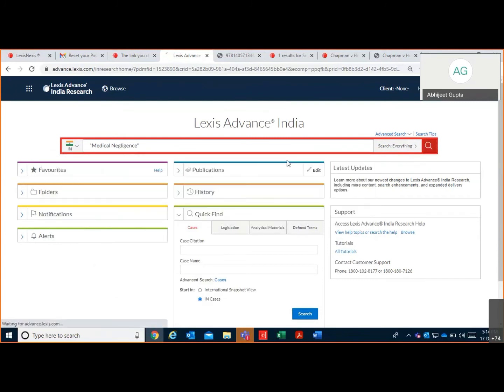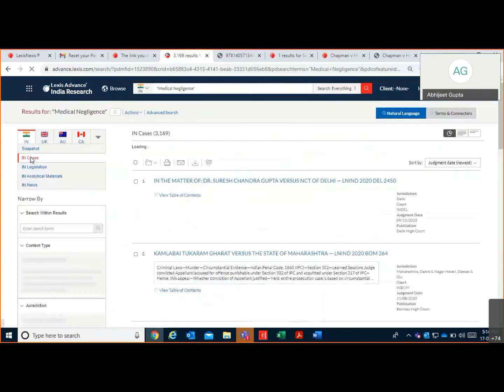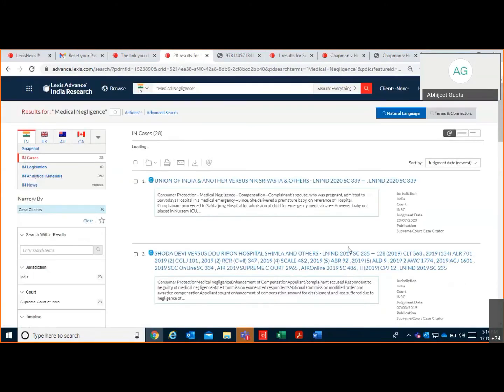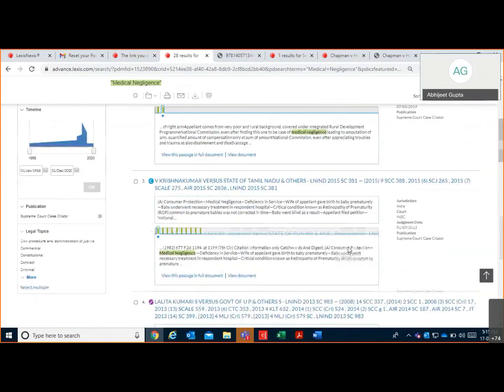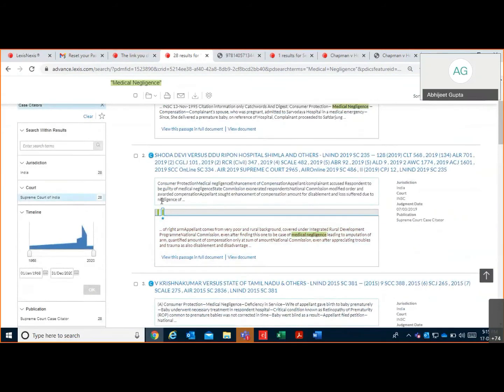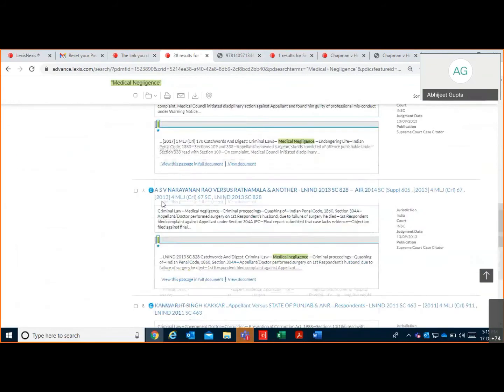Then perform the search, go to cases, then go to the case citator feature. So these are the case citator features. Now select Supreme Court of India, which is already selected here.